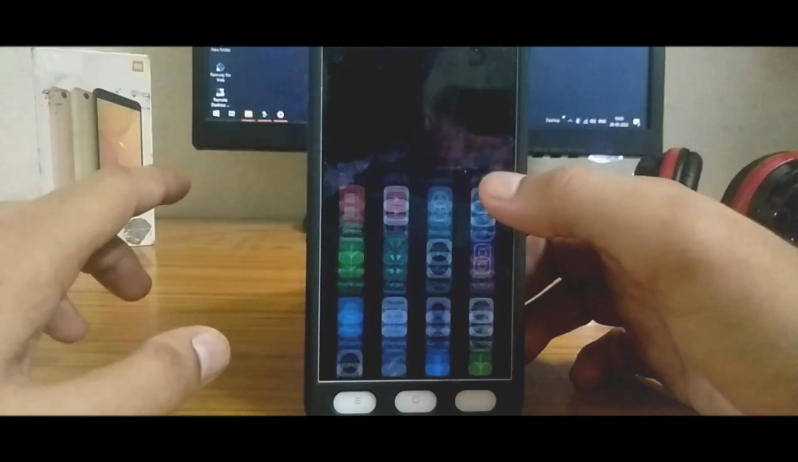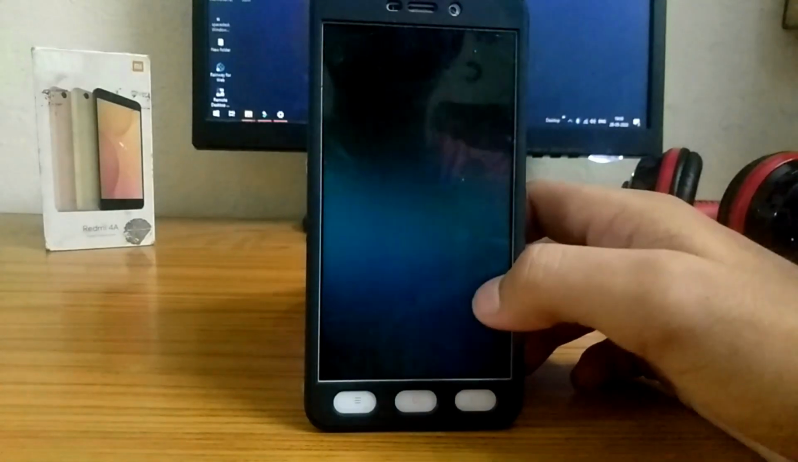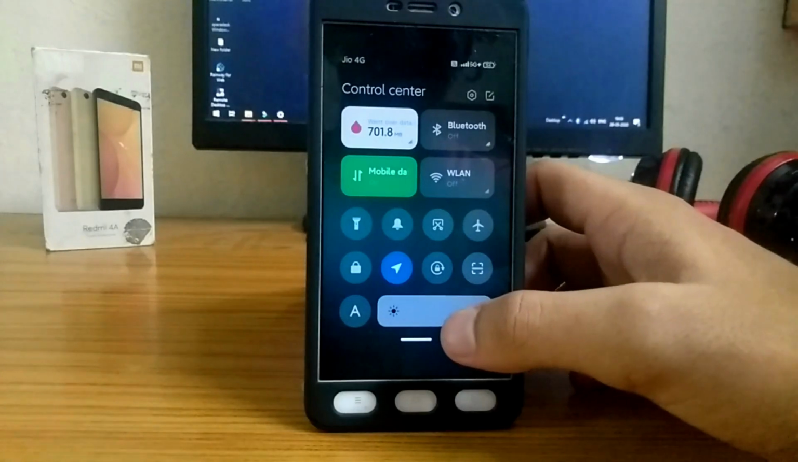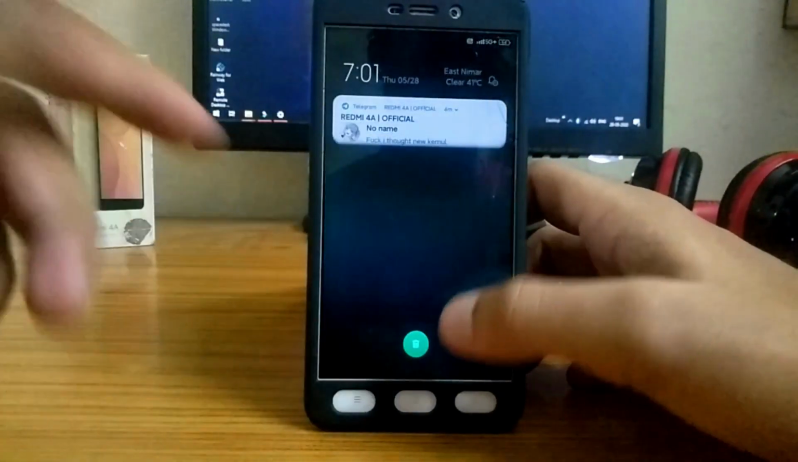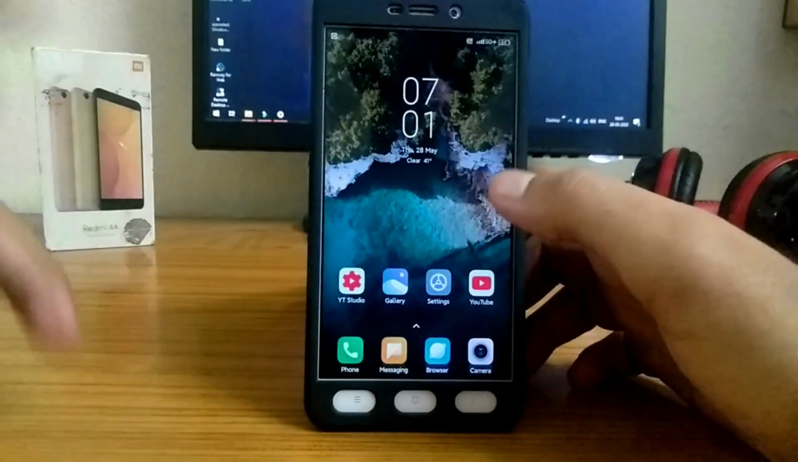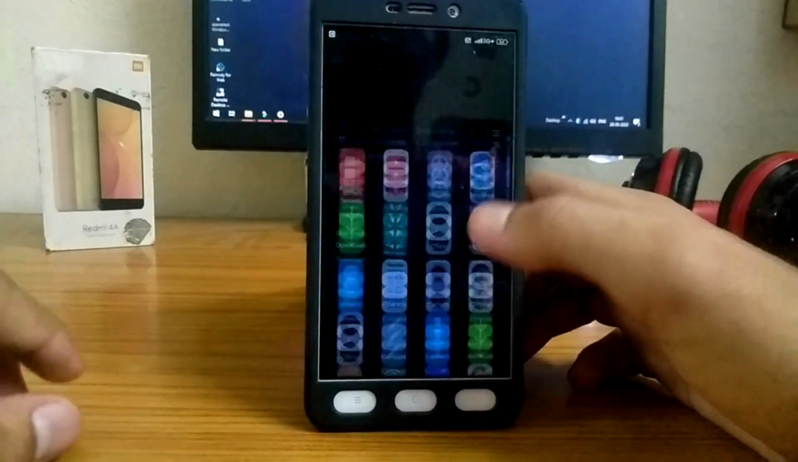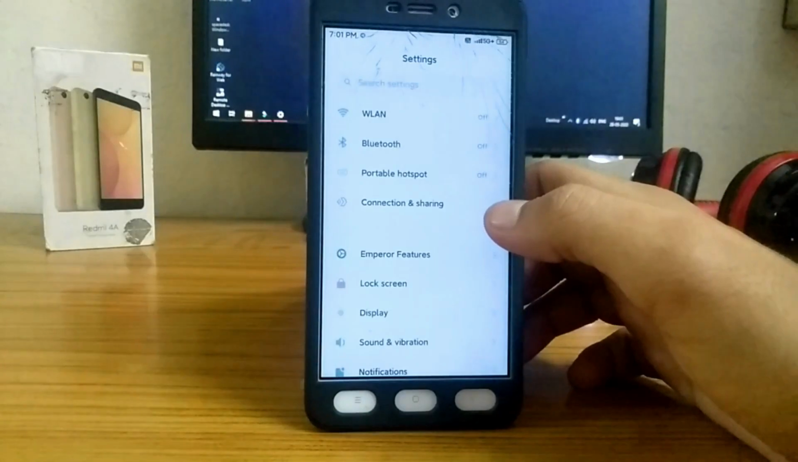So guys, as you could see there is no lag while using this ROM. I like this ROM because there is not even a single lag. I didn't face any lags or any stutters while using this ROM. The QS lag has been fixed 100%, so let's check out the settings first.